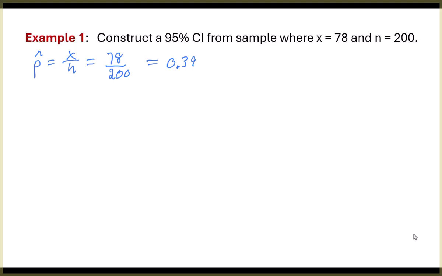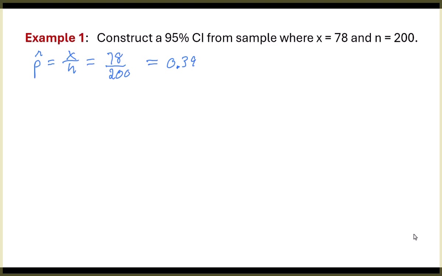Well, do we pass all the requirements? Let's say we're getting this sample from a population of 20,000. Am I good? Thank you. Yeah, that's less than 5%. So that requirement's met. Was it random? Yeah. I left out the word random there, but let's assume it's random. What else do I need to know?